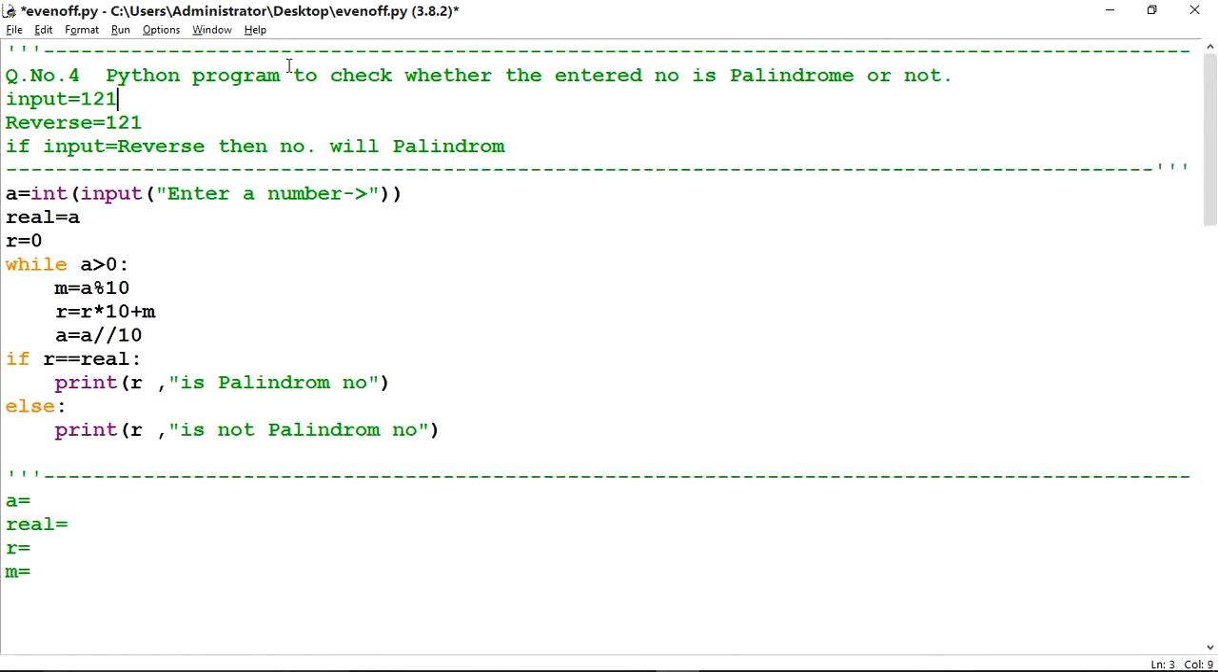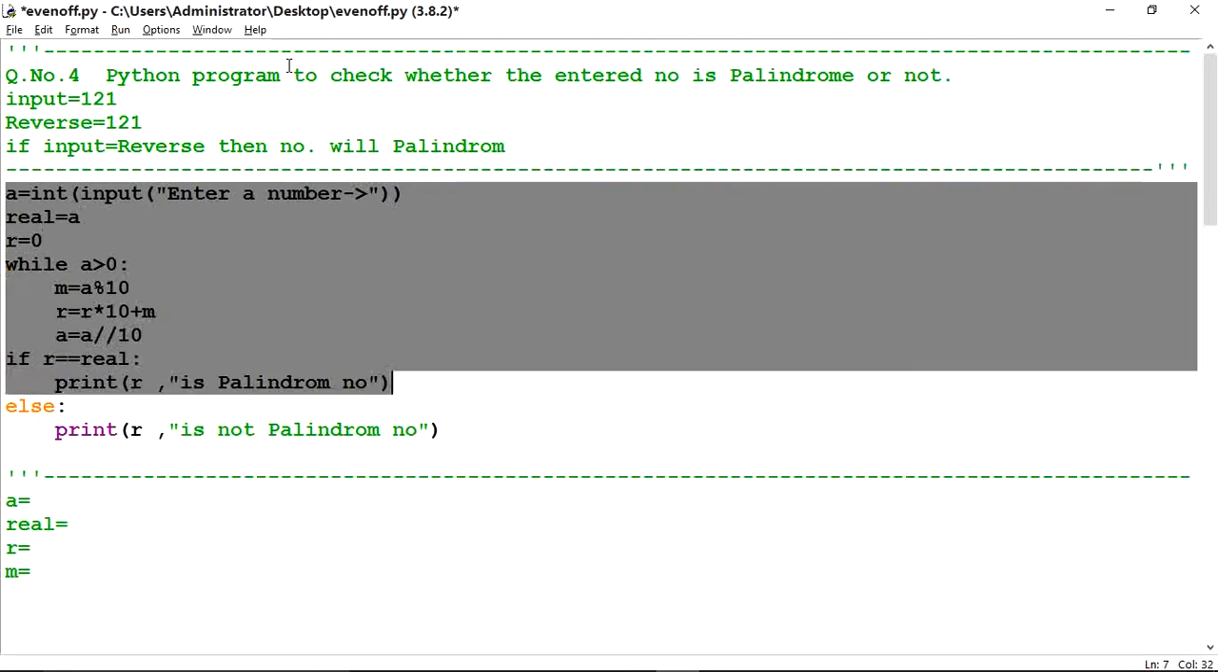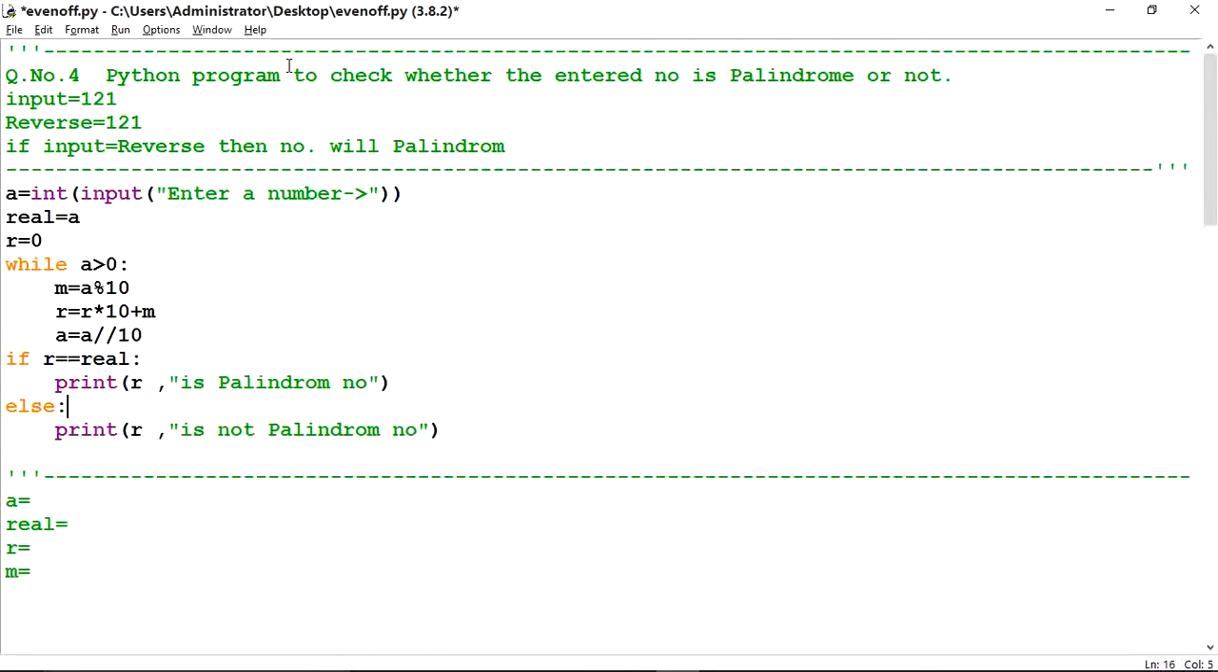If I change this number to 123, what will be the reverse? 321. This reverse is not equal to the input, so it is not a palindrome. So palindrome means the reverse will be equal to the entered number. So this is the code for this program. First of all, it will ask to enter a number. Suppose I have entered 121, it will store into a. Here I have written real is equal to a. This is another variable in which I will store the value that I have entered.